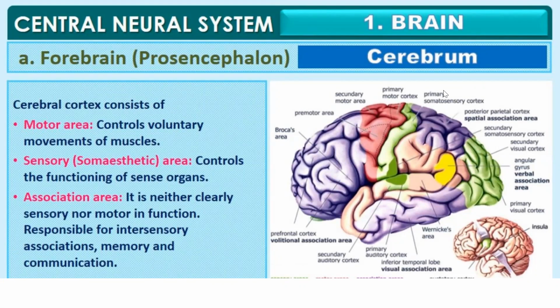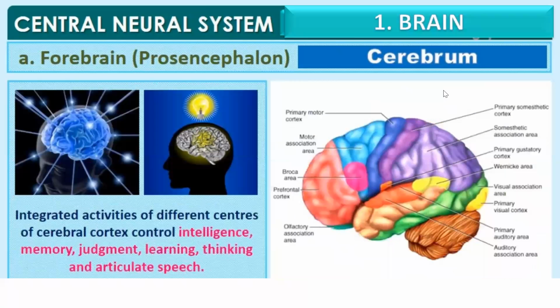The sensory area controls the functioning of sense organs. The association area is neither clearly sensory nor motor in function, but is responsible for intersensory associations, memory, and communication. The integrated activities of different centers of the cerebral cortex control our intelligence, memory, judgment, learning, thinking, and articulate speech.